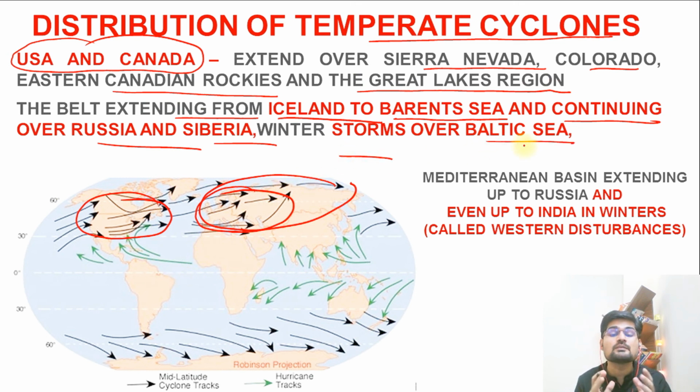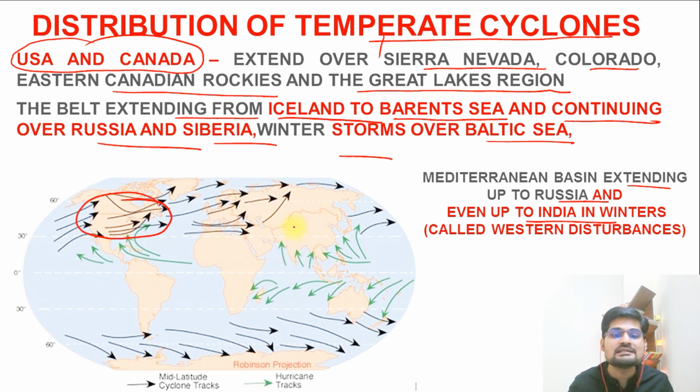That is one of the major reasons this area is normally very cold. The Mediterranean basin extends up to Russia and even up to India in winters. And remember, this wind extends up to this particular belt in winters. The northwestern part of India is under the influence of this temperate cyclone as well. And why does it happen? The shifting of the belt. In winters in India, the sun is moving southwards.